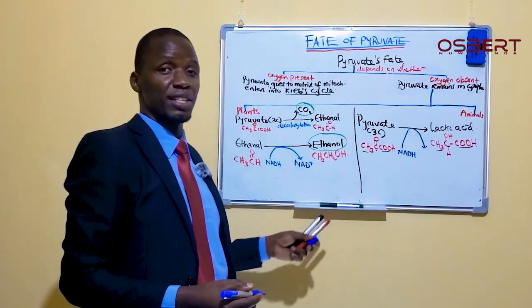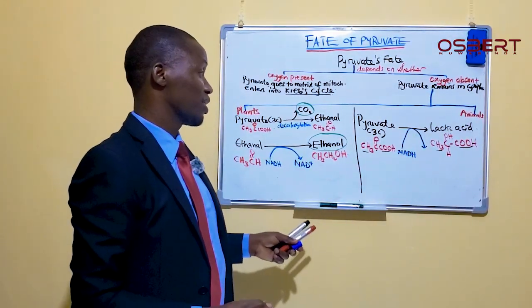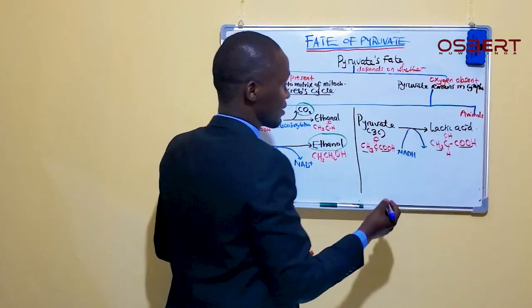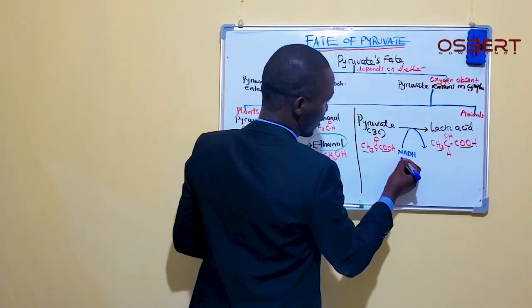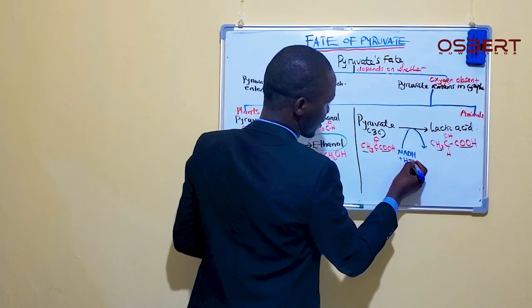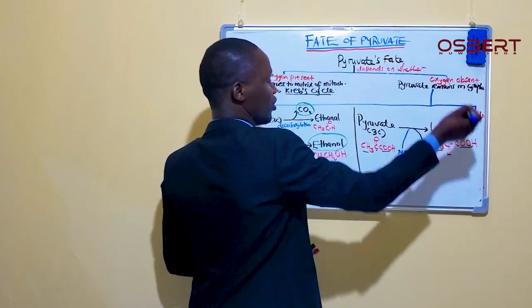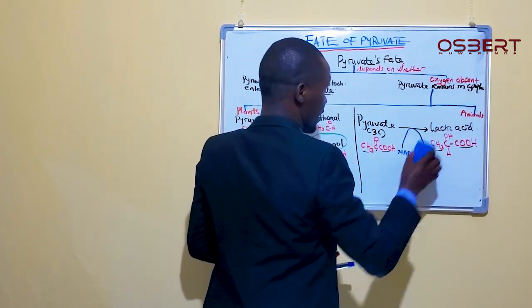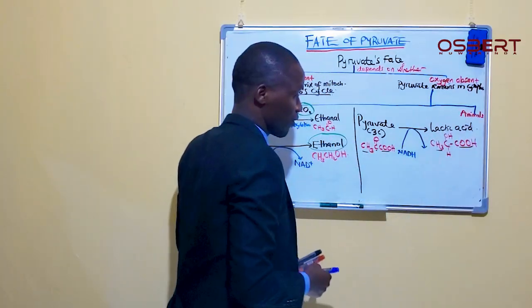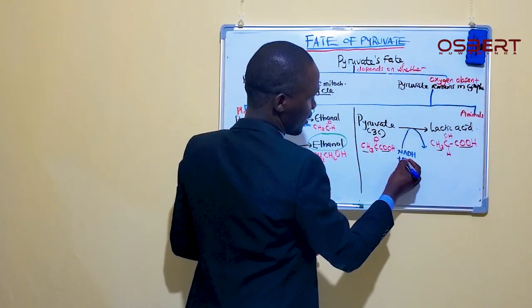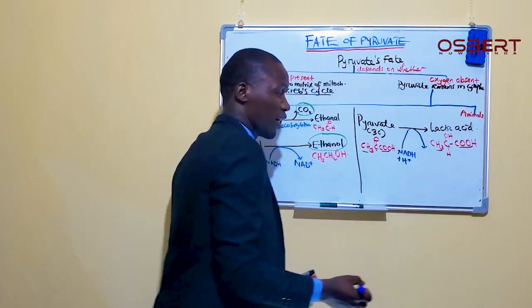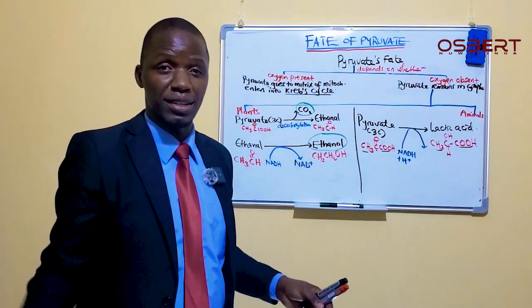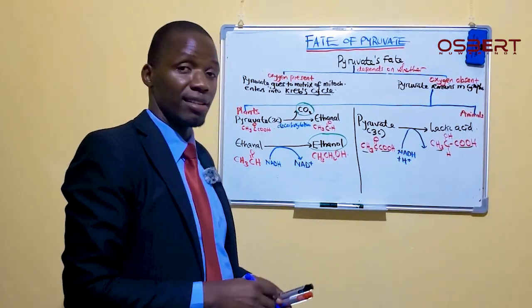Of course, this NADH usually goes in hand with the hydrogen. Ideally, we usually write it as NADH plus H. They go together, but anyway, we can ignore that. If you are reading some books and you find where they have put NADH plus H, I already explained it in the previous example.